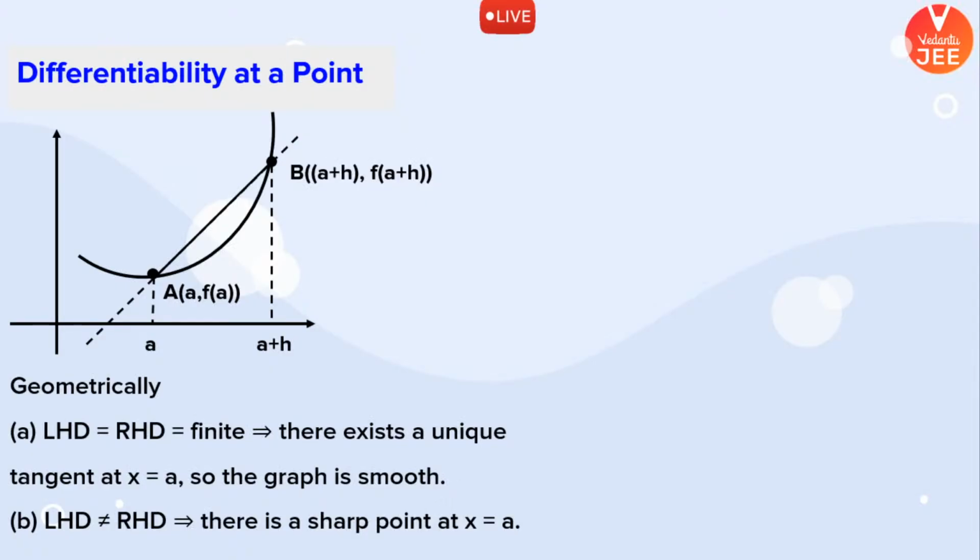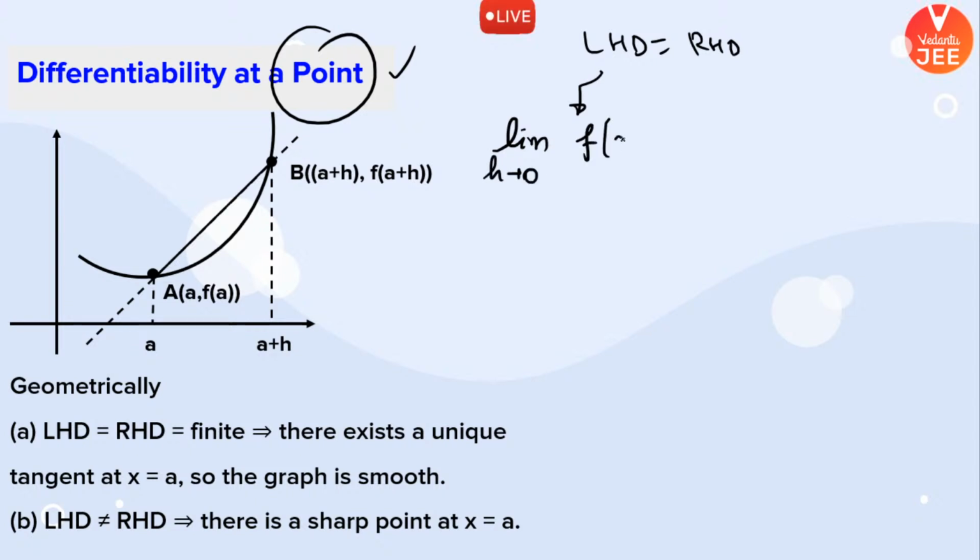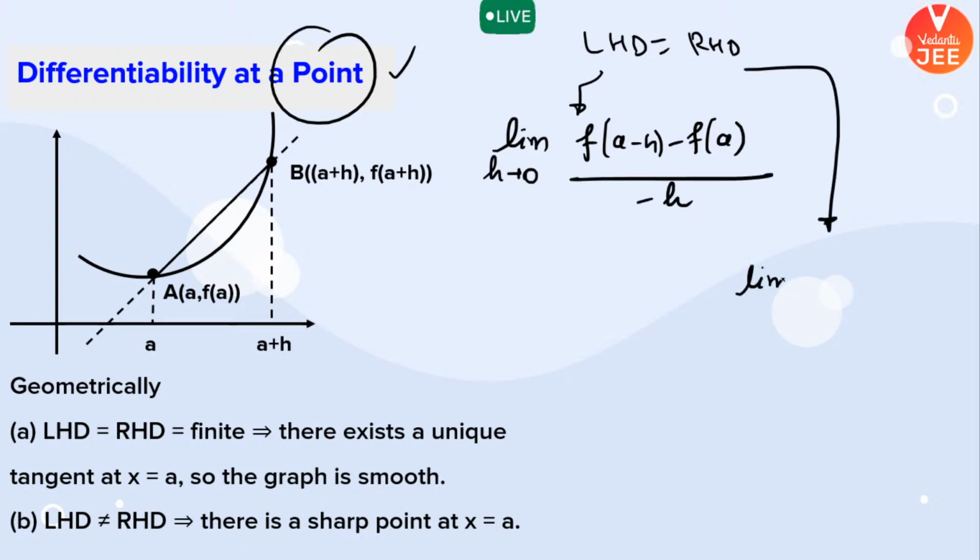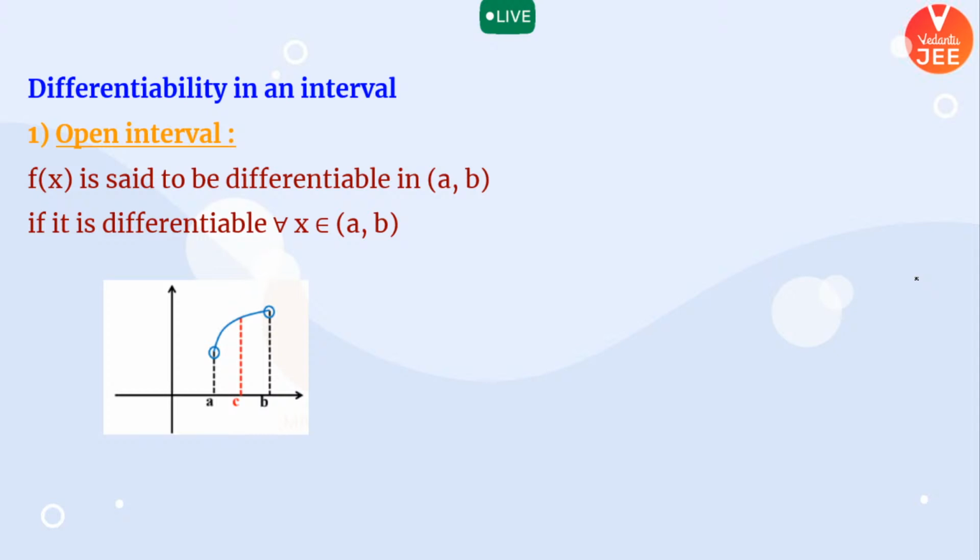We have learned about differentiability at a point in the last class. We have seen that if left hand derivative and right hand derivative both are equal, we say that the function is differentiable at that particular point. Yes or no? Left hand derivative is written like this, whereas right hand derivative is written something like this. We have already seen these things in the last class, right? If these two limits are equal, then we say that the function is differentiable or the graph is smooth.